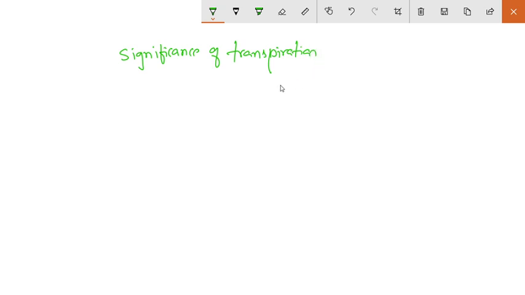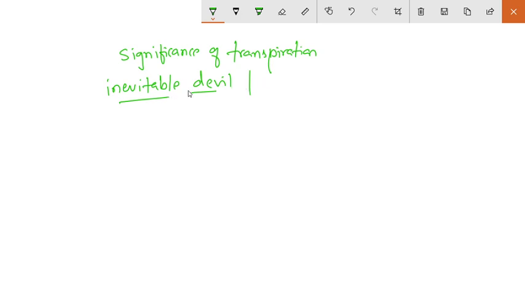This transpiration is known as inevitable devil. It is known as inevitable devil, or unavoidable. This transpiration is unavoidable. So, why is it known as unavoidable or inevitable devil? There is a cause that we cannot separate.